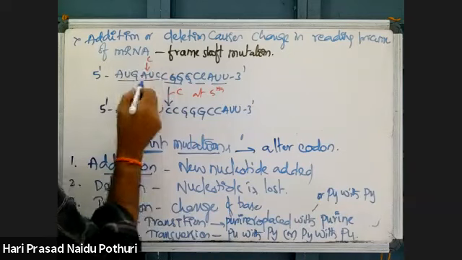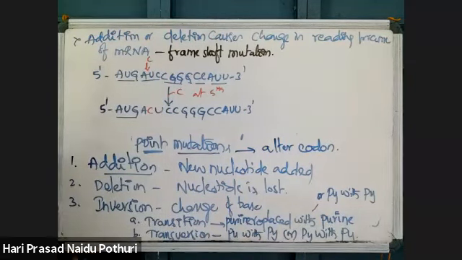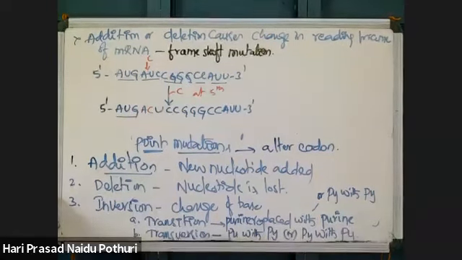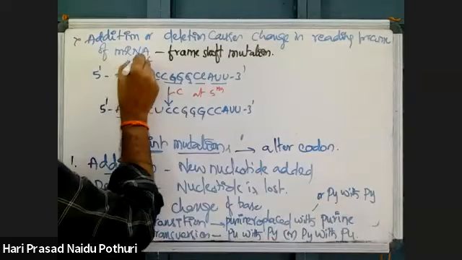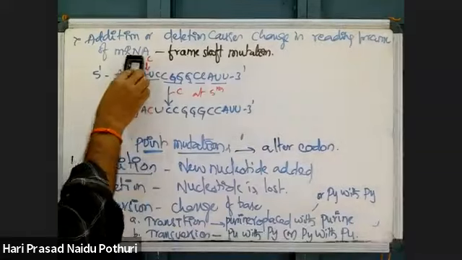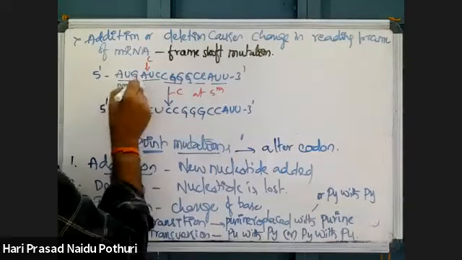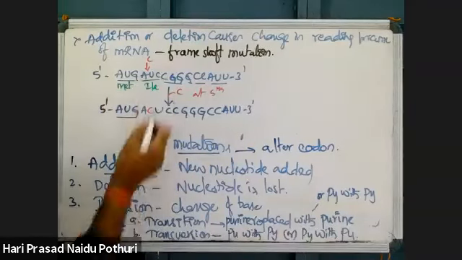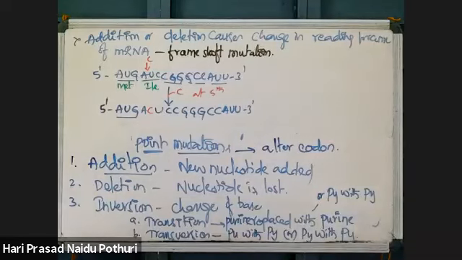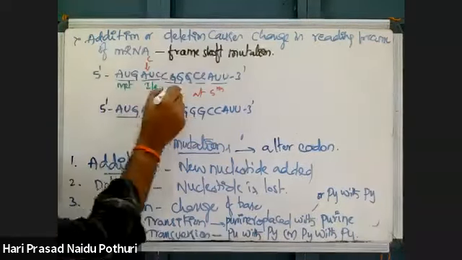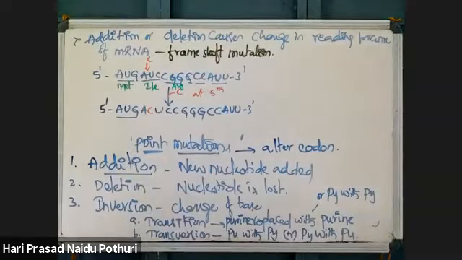Before insertion of this cytosine, AUG codes for methionine, AUC codes for isoleucine, CGG codes for arginine, GCC codes for alanine, and AUU codes for isoleucine. This is the sequence now.